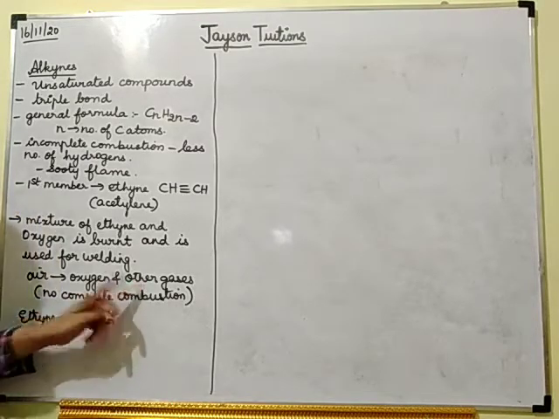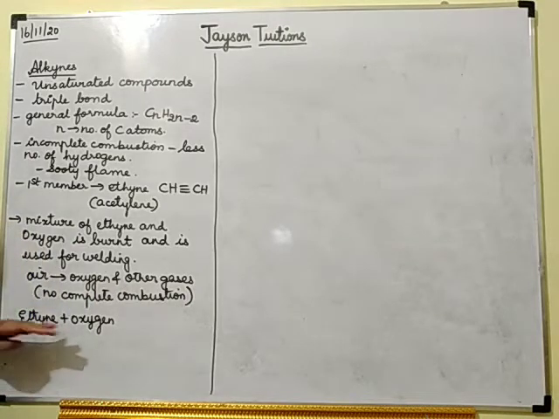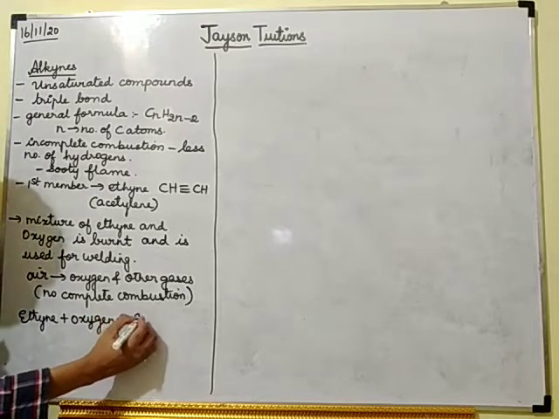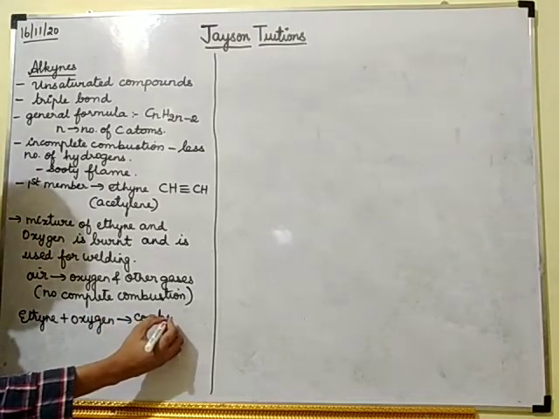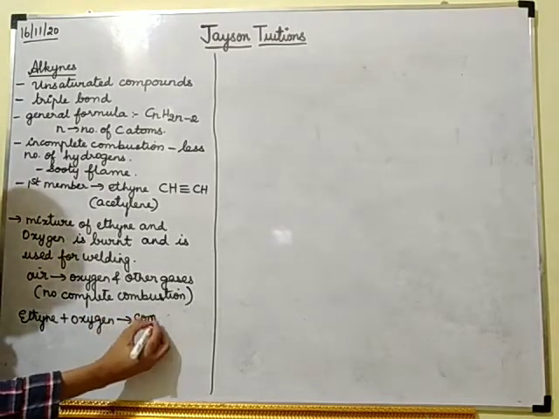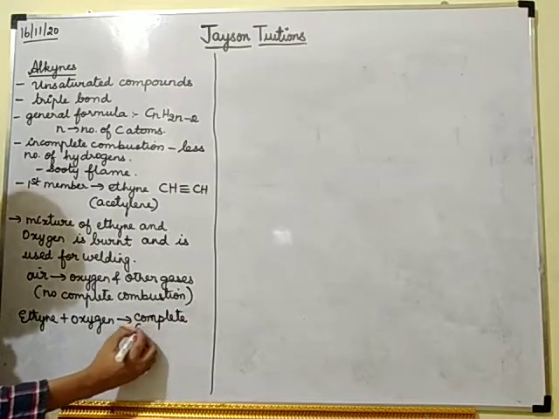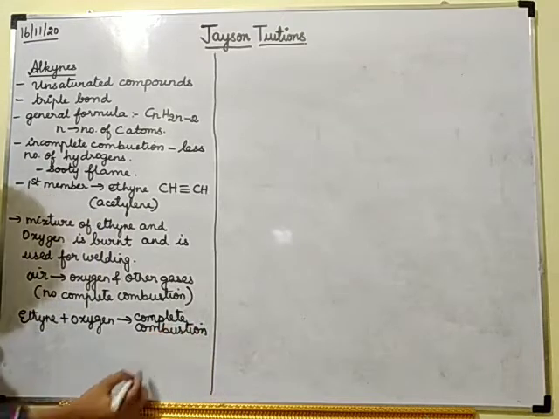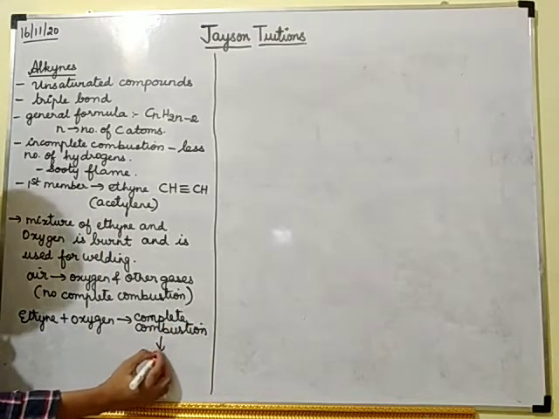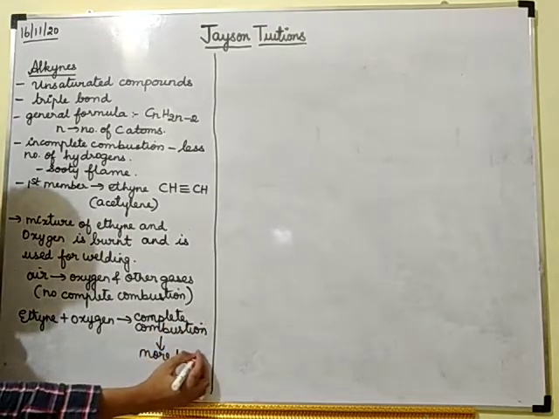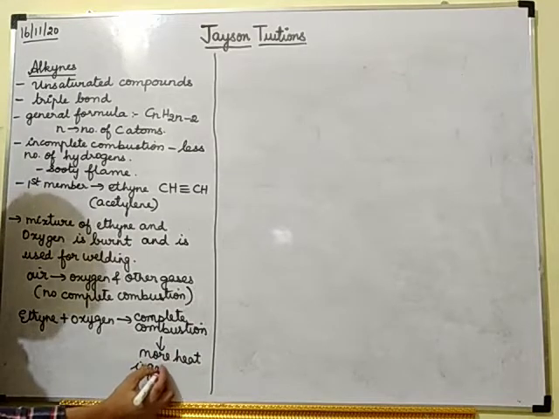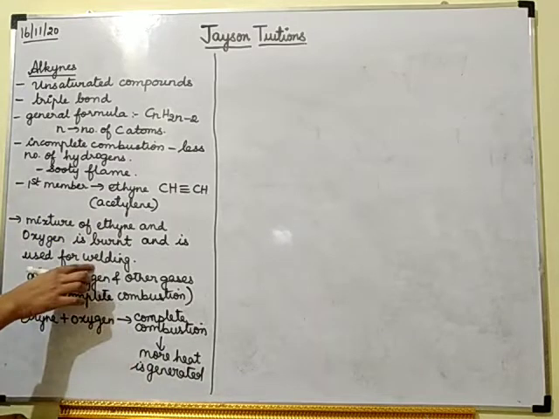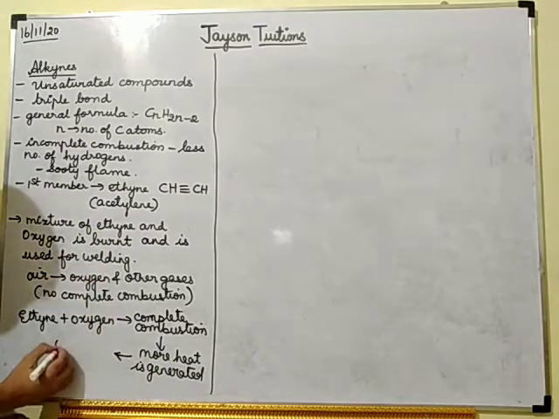There should not be any other gases. When you burn ethyne in the presence of oxygen alone, there will be complete combustion, and because of the complete combustion, more heat is generated. So this heat is used for the welding purpose.